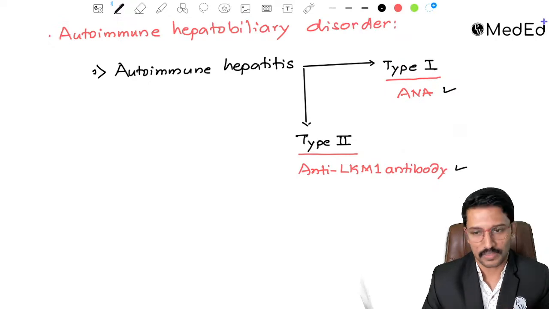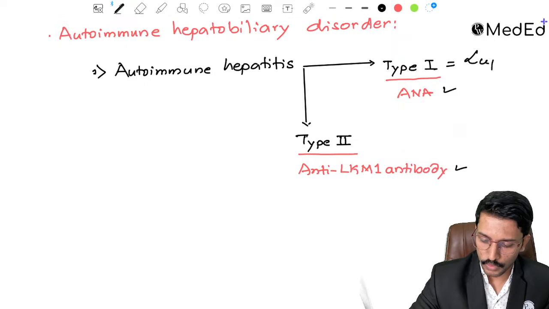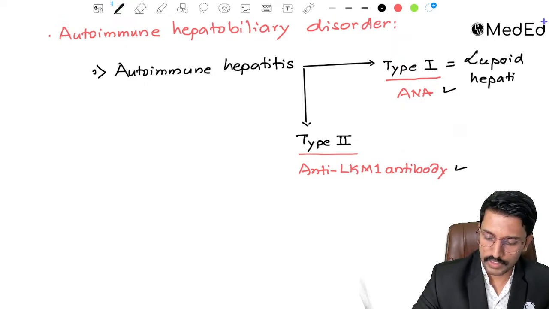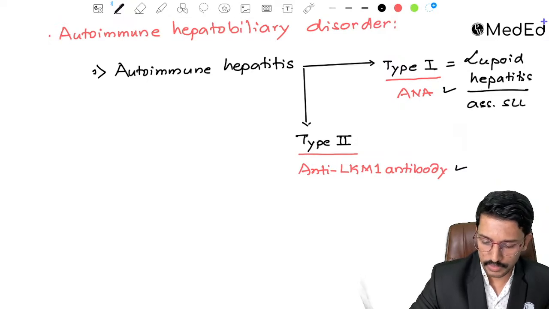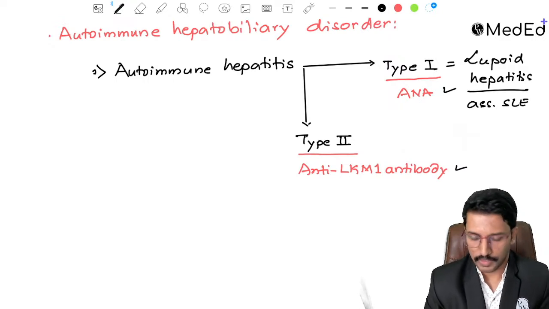SLE, right? Lupus erythematosus. So that is why type 1 is also called as lupoid hepatitis, because this is typically associated with SLE. Okay. Type 2 is not associated with SLE.